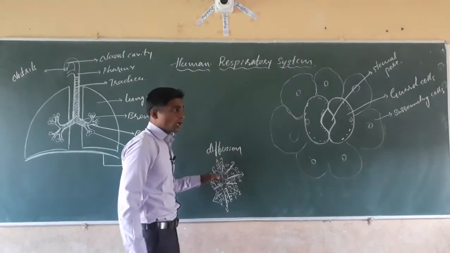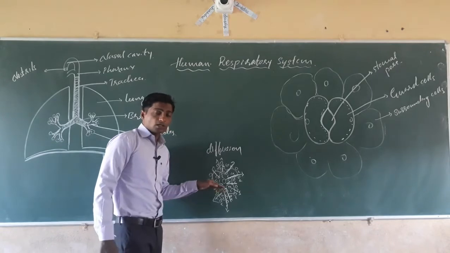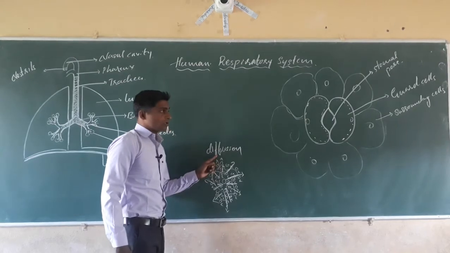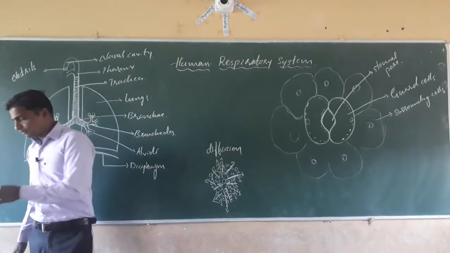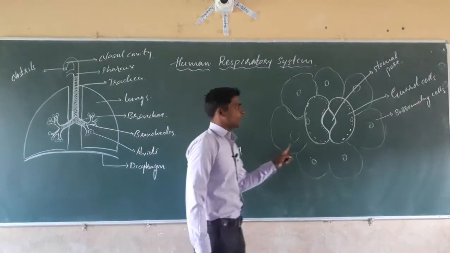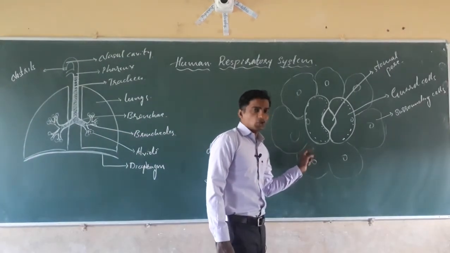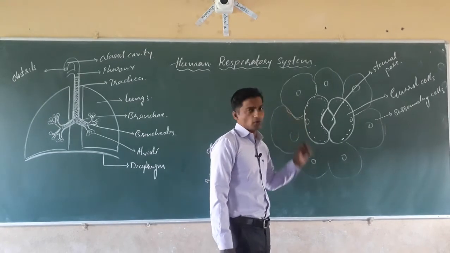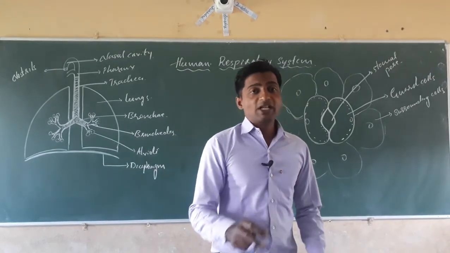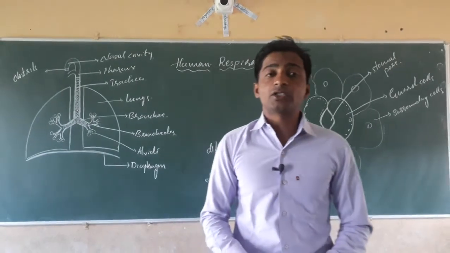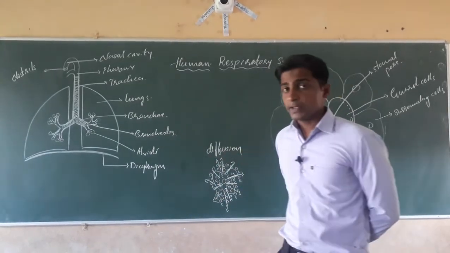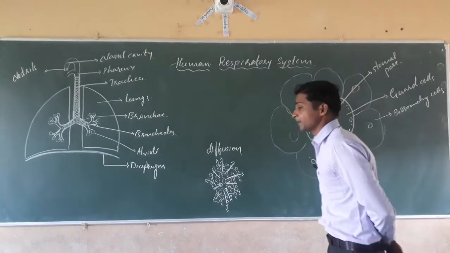By diffusion, all lower animals or all unicellular organisms show respiration by the diffusion process. All green plants show respiration through the stomatal pore. That's all about respiration in lower animals, unicellular organisms, and plants. Next, dear students, in case of higher animals.